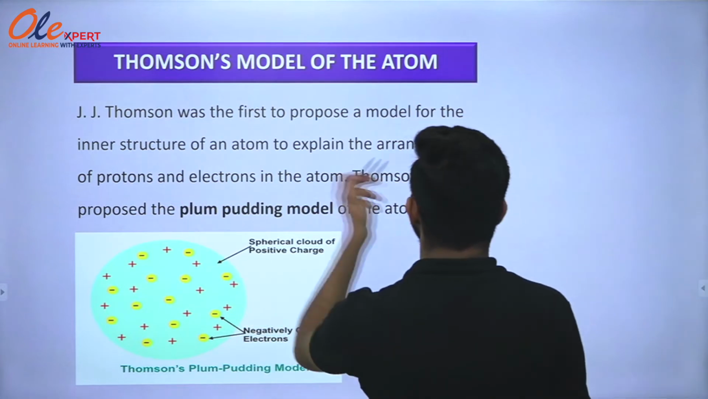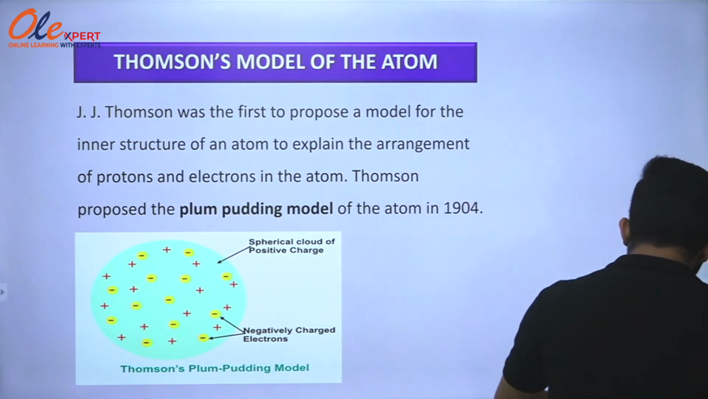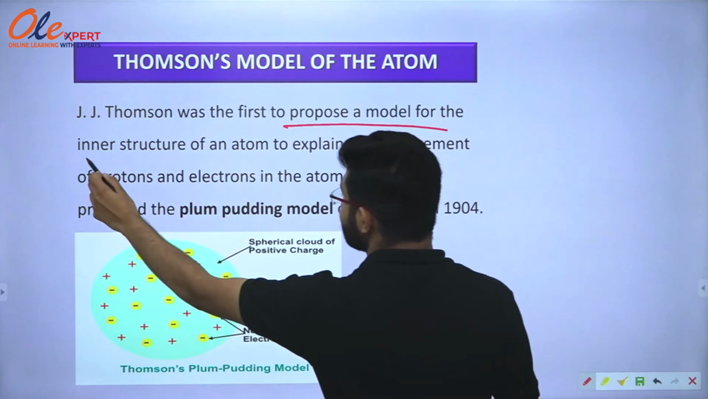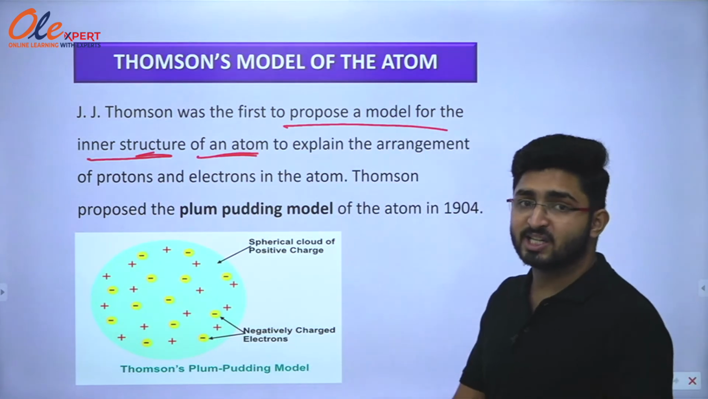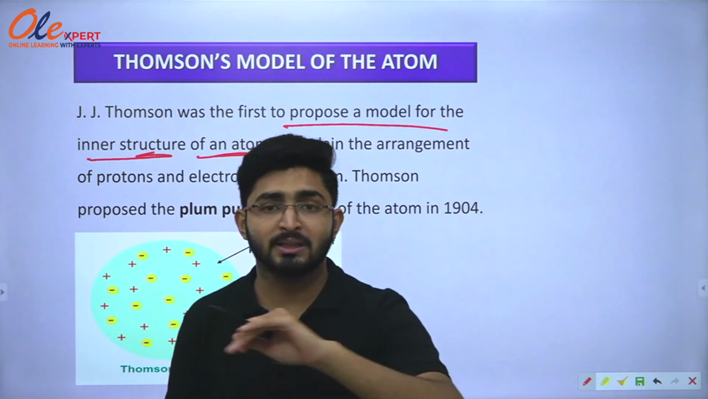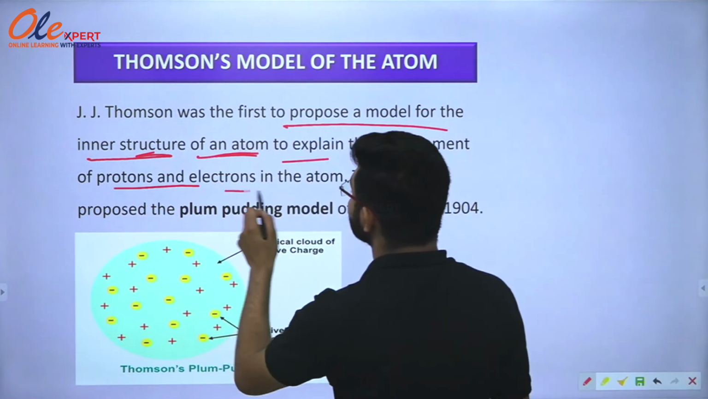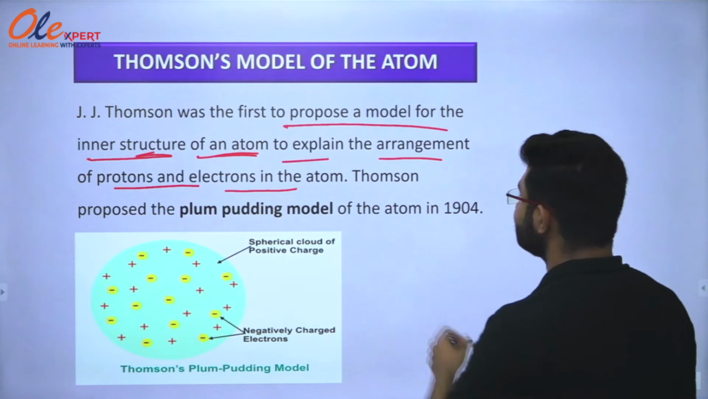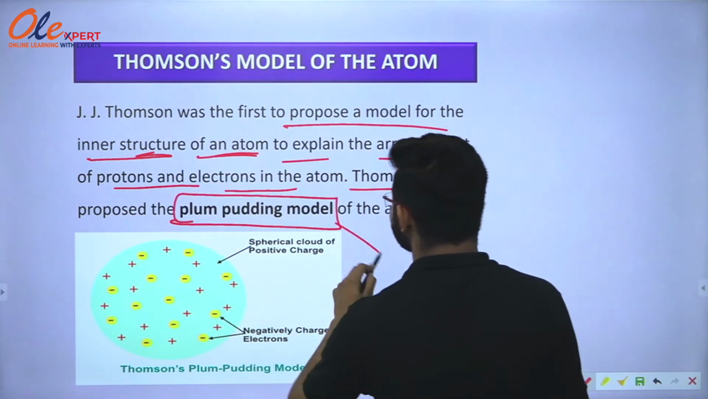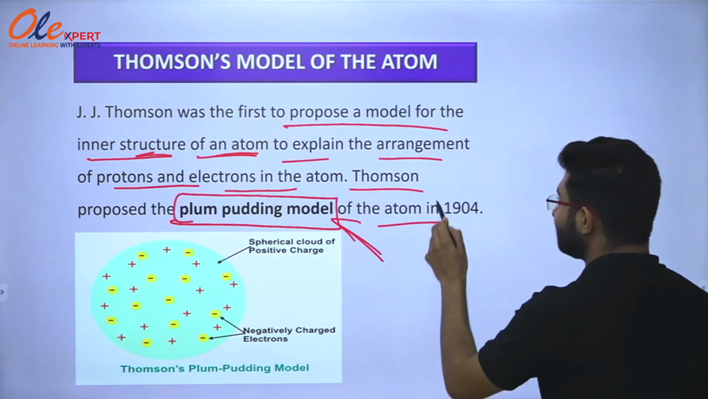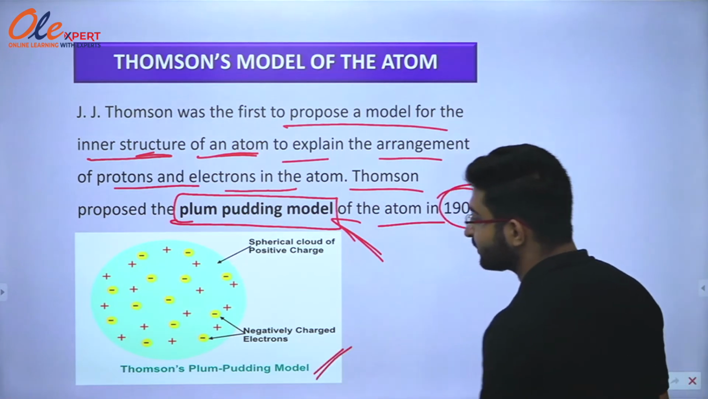J.J. Thomson was the first to propose a model for the atom. He was the first scientist who proposed a model of the inner structure of an atom. He wanted to explain the arrangement of electrons and protons in the atom, so he proposed his model. Thomson proposed the plum pudding model, also called the plum pudding model of the atom, in 1904. You can see clearly here the structure of his model.